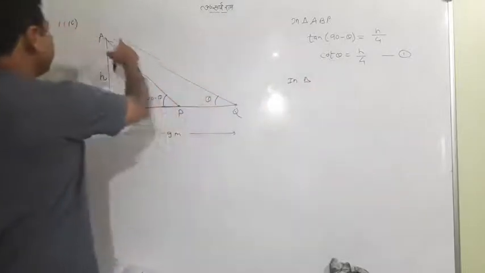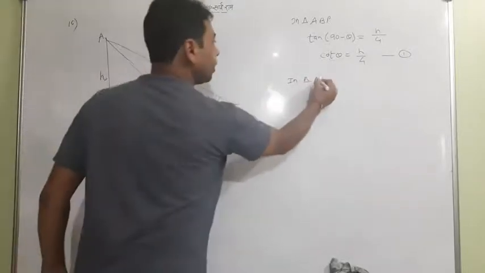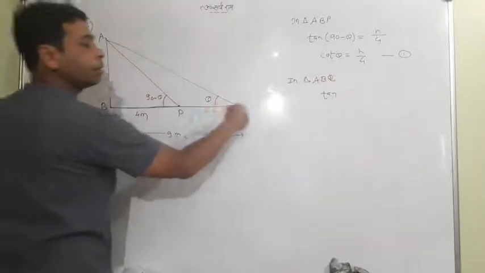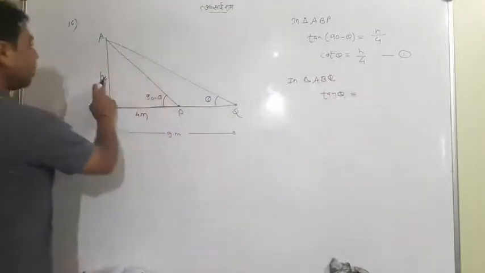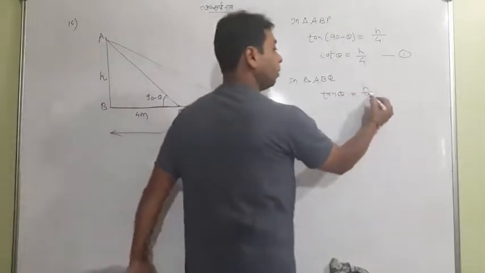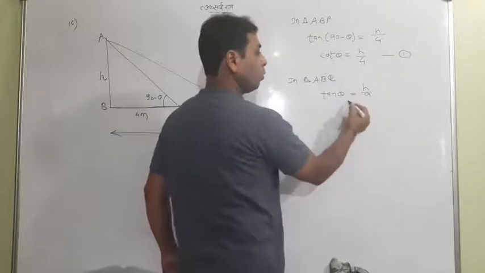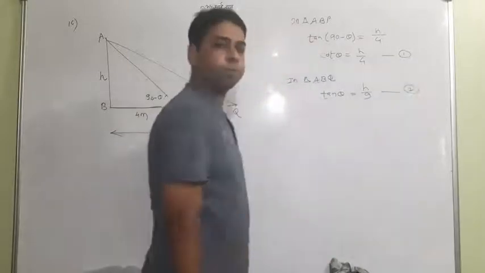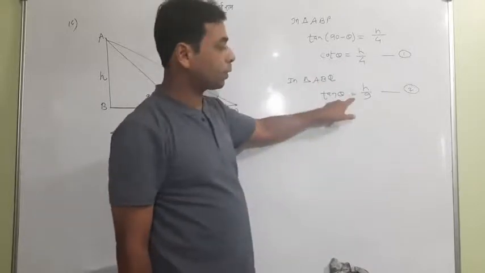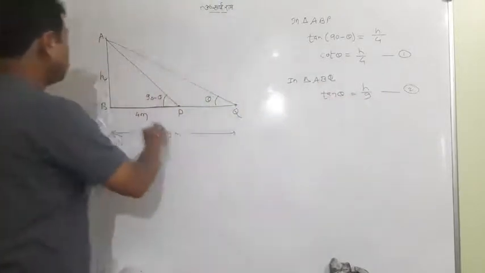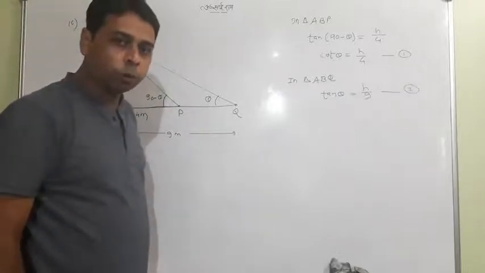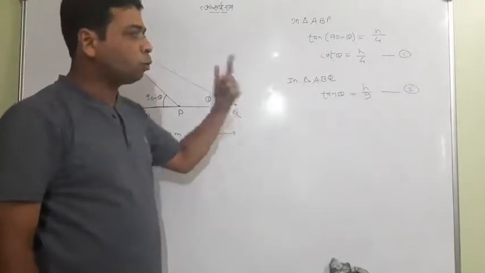In triangle ABQ, now go with which angle? Theta. So tan theta equals h upon what? The whole 9, so h by 9. Now tan theta equals h by 9. We got a second equation. Now what to do? I tell you one important thing: just multiply these two equations. You have to prove h equals 6, as you can see in the question. So how to show h equals 6?